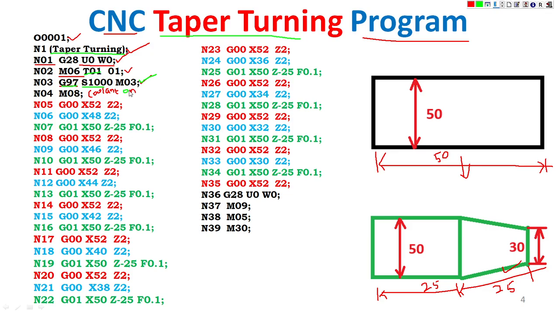Here the coolant is in the on position. So N05 G00 X52 Z2. This 52, 2 is the axis position. The initial position of the tooling is 52 comma 2. G00 is the rapid positioning of the tool. Then G00 X48 Z2: the tool comes from this point.